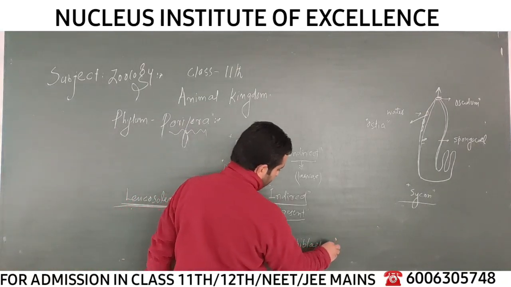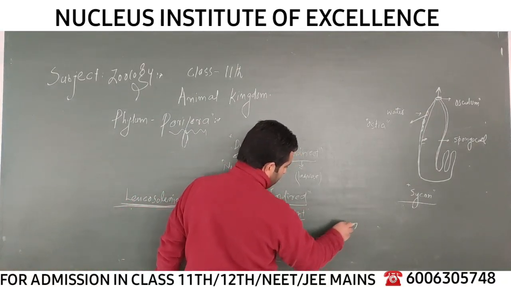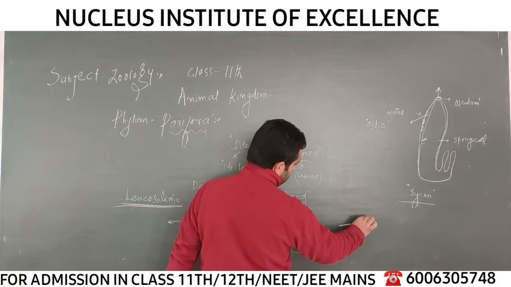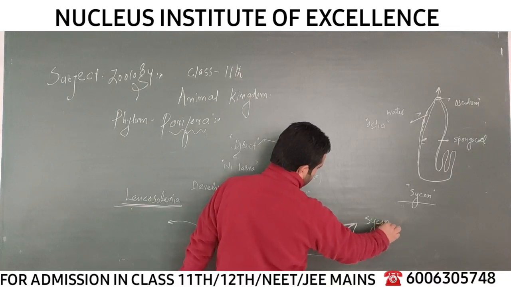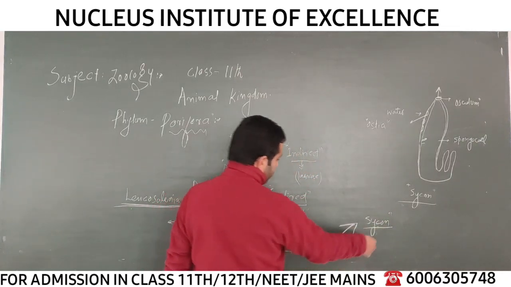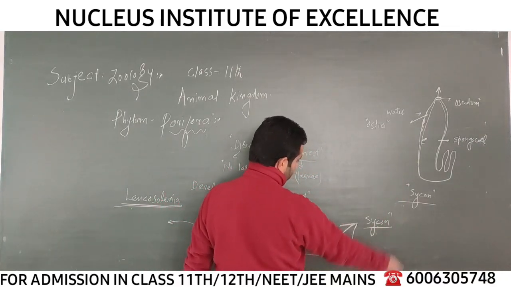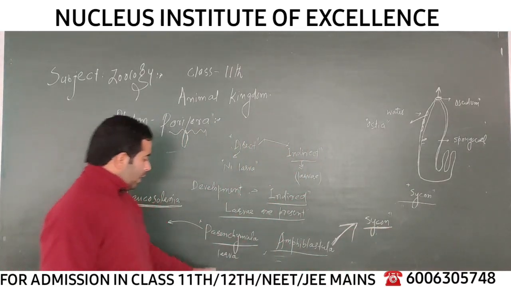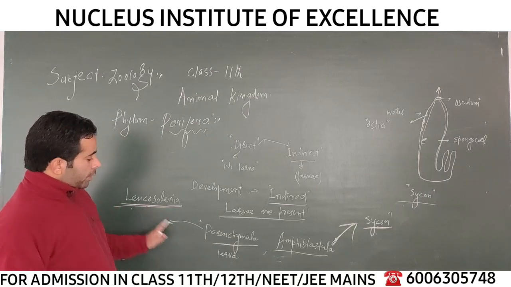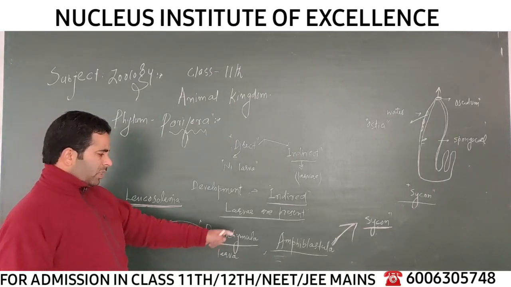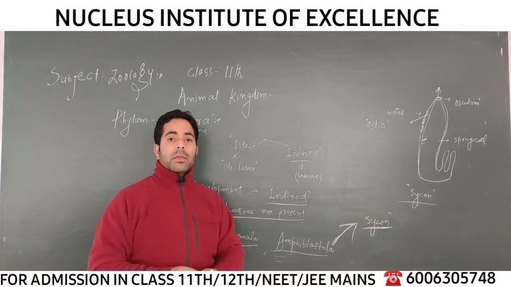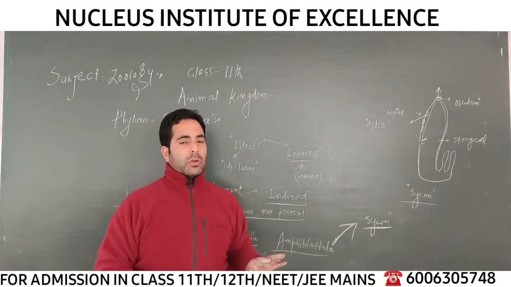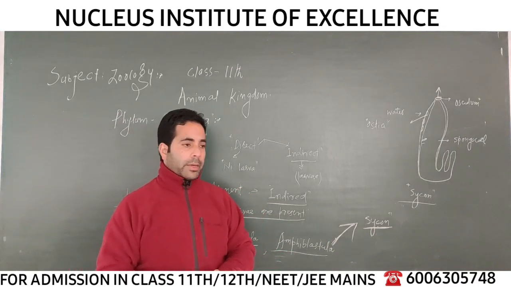While this Amphiblastula larva is found in another sponge, known as Cycon. In the life cycle of Cycon, this is the name of the Porifera sponge, we see this larva, and in the life cycle of the Leucosolenia, we find that larva. So these are the two larval forms which can be observed in the life cycle of different sponges. So the development is not direct, it is indirect.